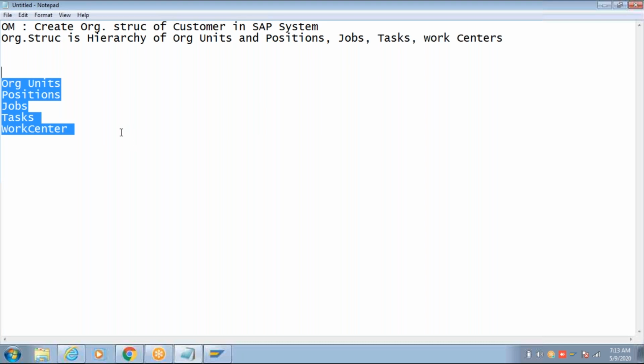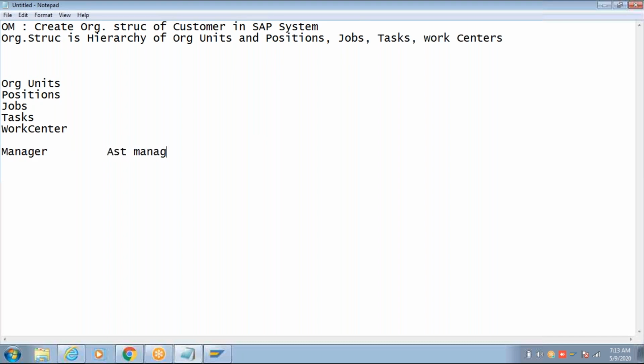For example, I have created a position manager. I've created a position assistant manager. Okay, so these two are two different positions. If I do not relate these two with an appropriate relation, these two are considered as same level positions.